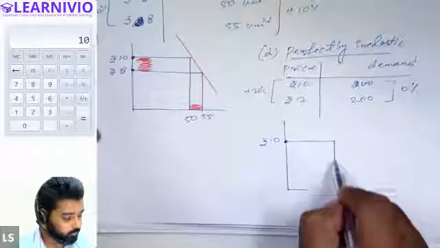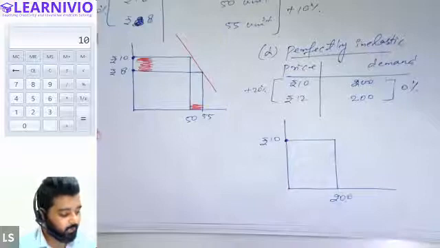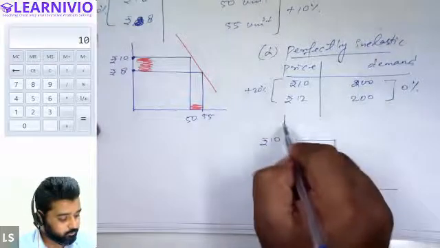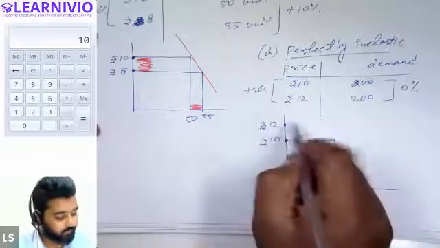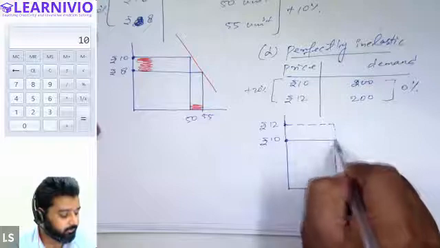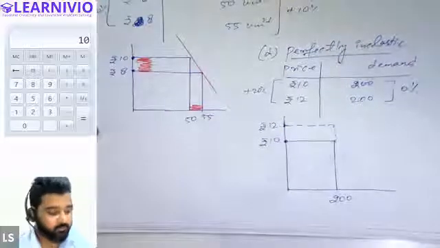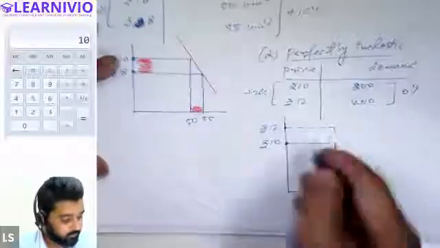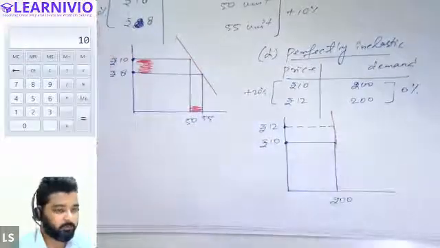It was 200 units at rupees 10. And at rupees 12 also, we have the same demand, right? Demand is still 200. So when we make the demand curve this time, we have the perpendicular demand curve, vertical demand curve.